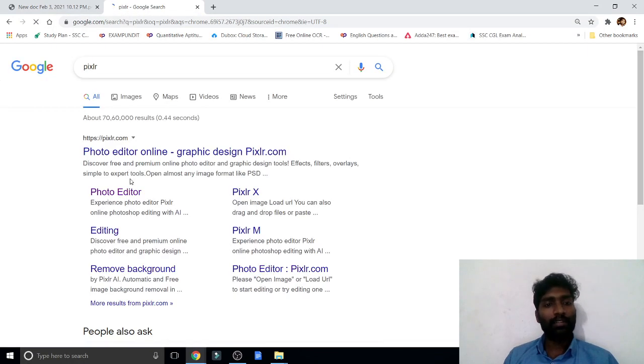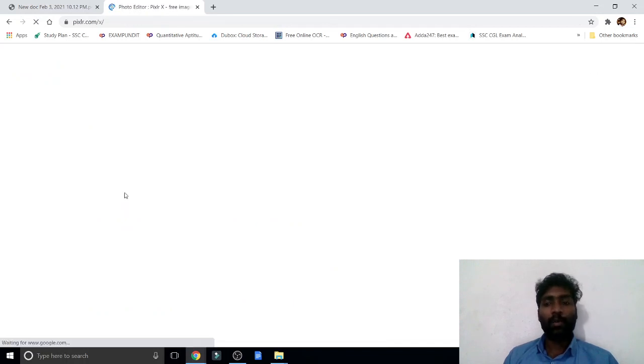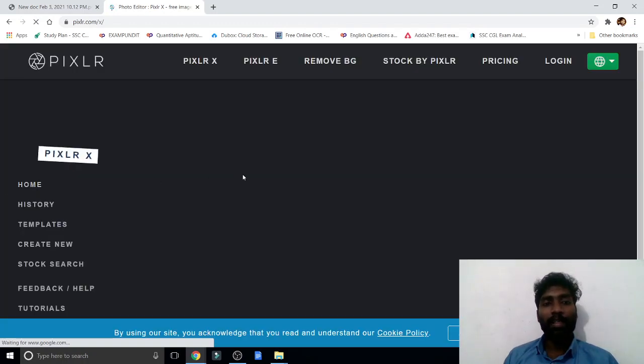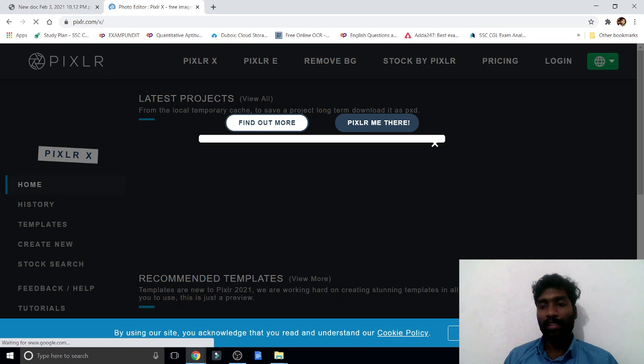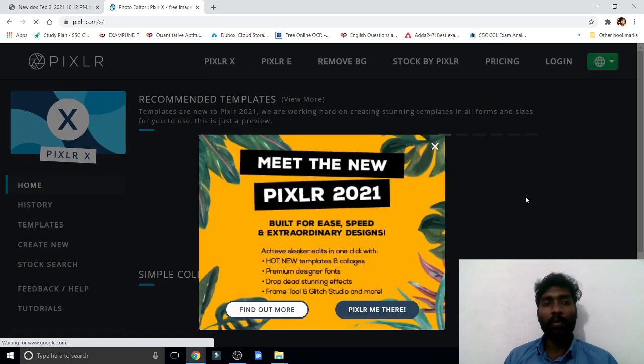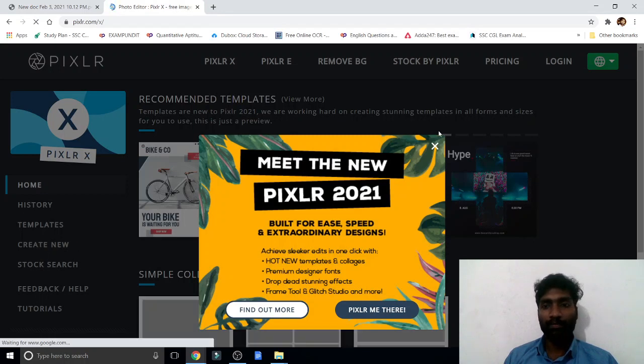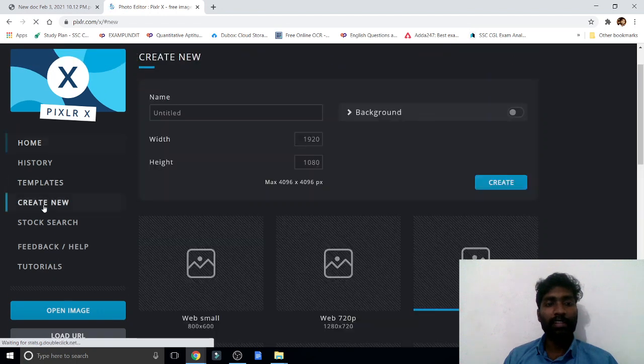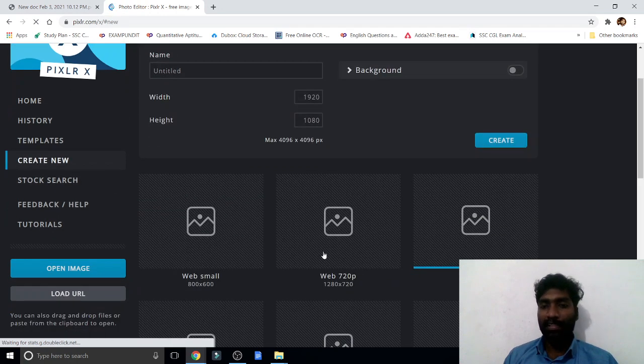Now I'm opening a photo editor. Just click. In this place we can edit a photo. Here is the option to create new. Here so many photos are there. I'm clicking create new, so we can select the size. When I select this, it is automatically loading, you can see.